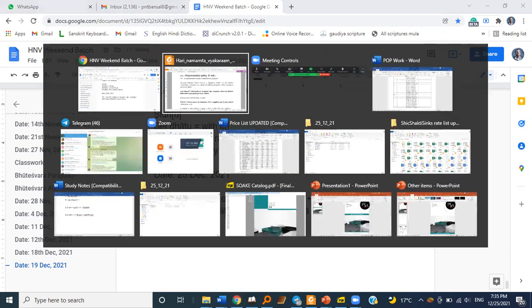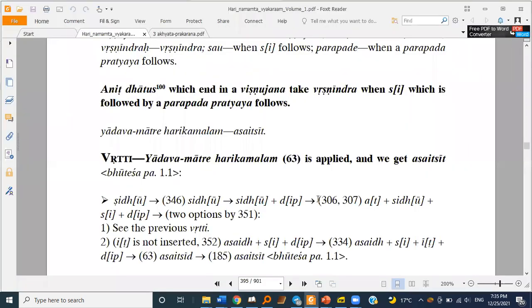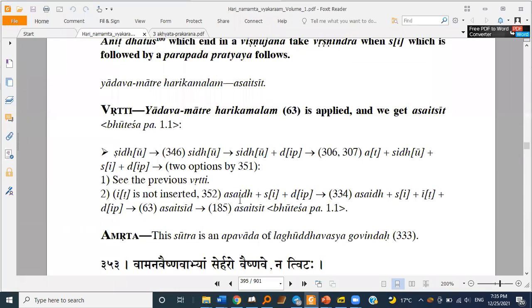So Shridu dhatu we are doing; when in Anit Paksha we have inserted C and everything. Then when it is not inserted, we apply this sutra Vishnu Dhanantanam Anitam Vrishnindra Sauparapade, because first of all this is Anit Paksha, meaning we are not inserting it.